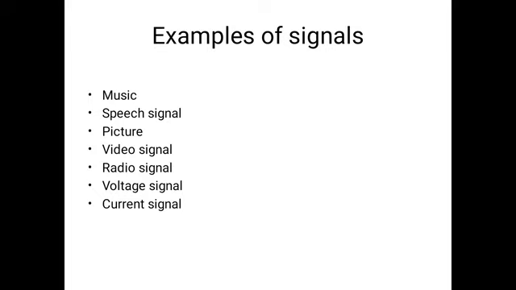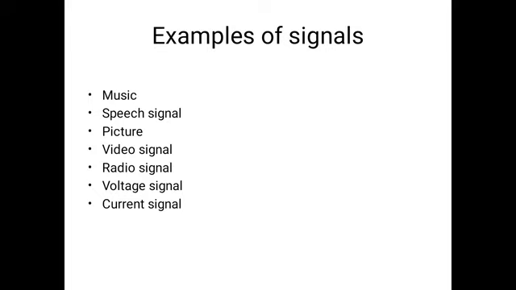In daily life we come across several electrical signals such as radio signals, TV signals, computer signals, etc. All of them are naturally generated and also synthetically generated. So many signals that we come across are naturally generated signals, and a few signals are also generated synthetically.